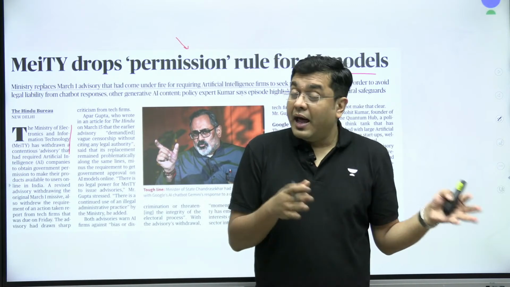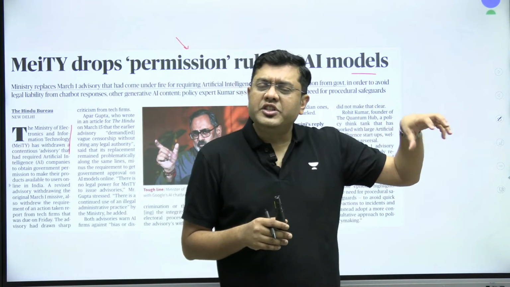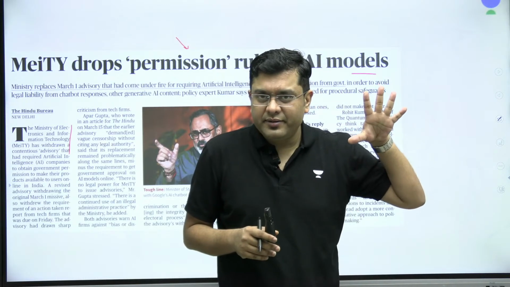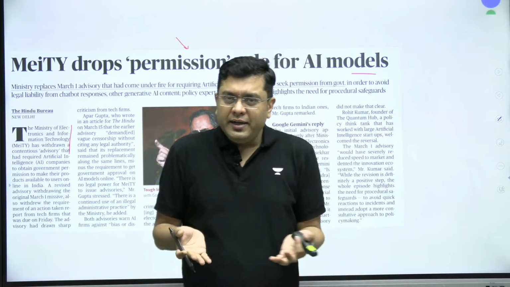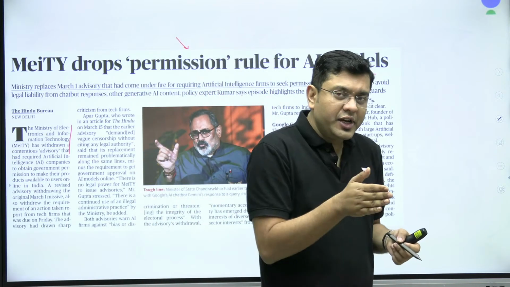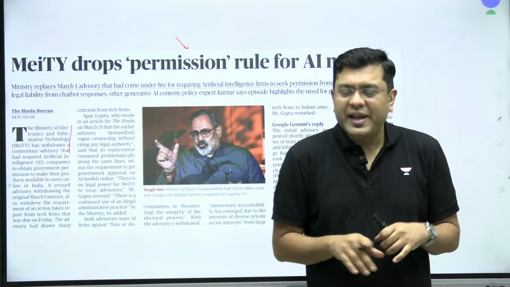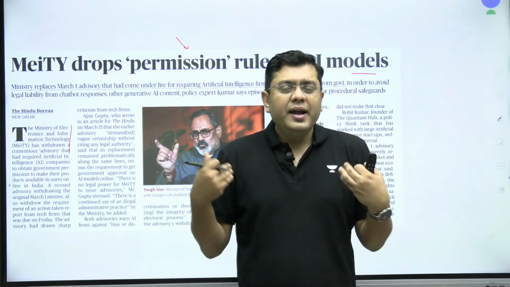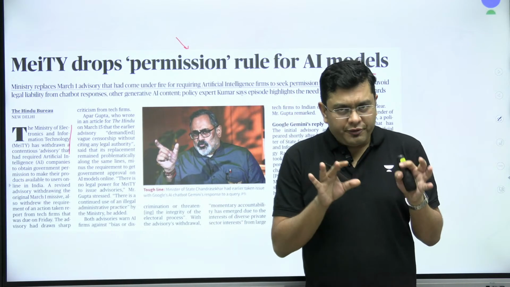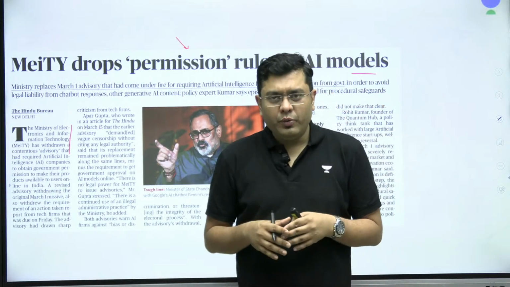So this was largely criticized, because this is not something backed by a legal entity, but is a kind of censorship nonetheless. So your artificial intelligence tool or product has to have some amount of censorship, but with no legal backing or guarantee of that censorship. That is why it was considered to be flawed. And this is something that was discussed in the DNA article in detail on 15th of March as well. So that is where the opposition was.